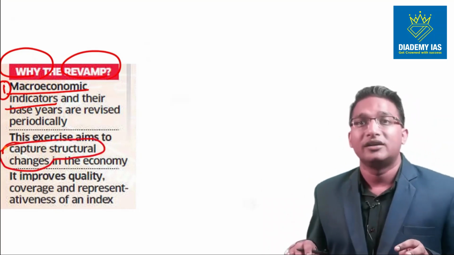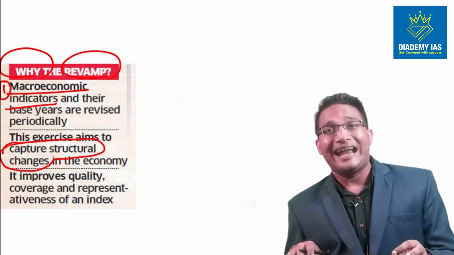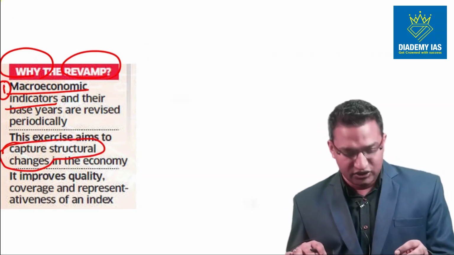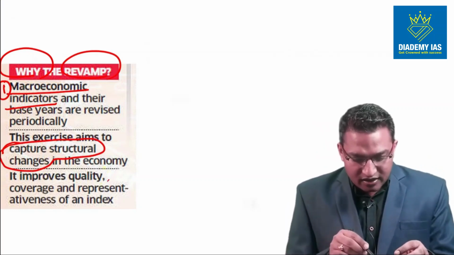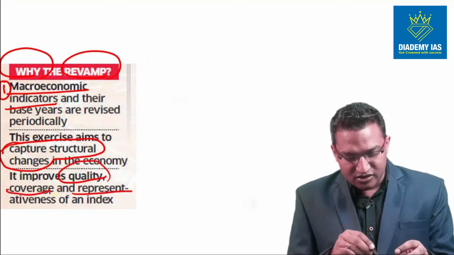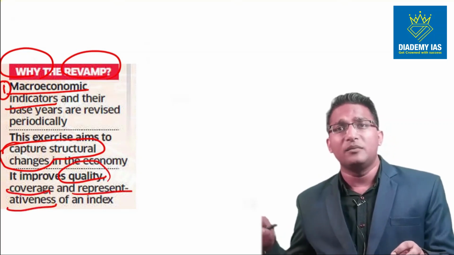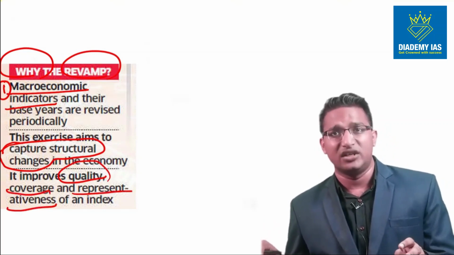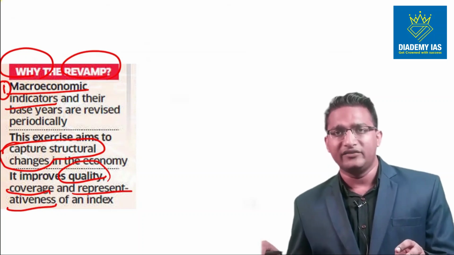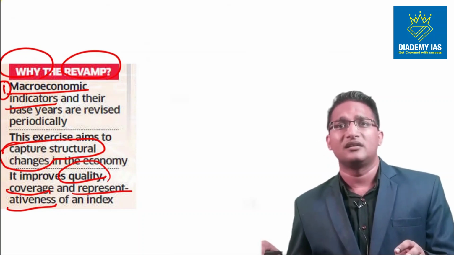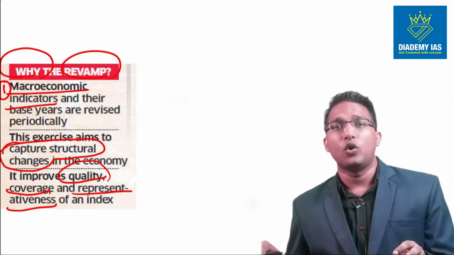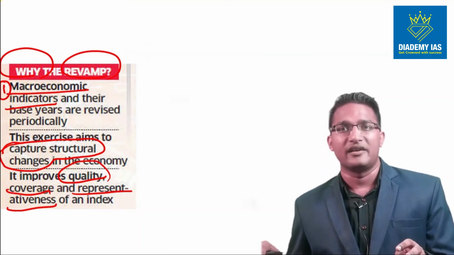As I told you, earlier we used to use the landline phone and now we are using the smartphone. So this is a kind of structural change. It improves the quality, coverage and representativeness. In a period of maybe 7 to 8 years, a lot of things are changing. The price levels are changing, and therefore we need to update the basket as well as the number of items to make WPI more relevant, to make it more credit worthy.